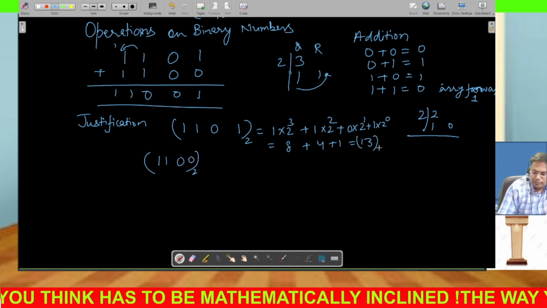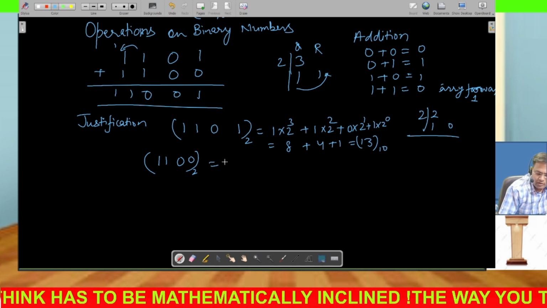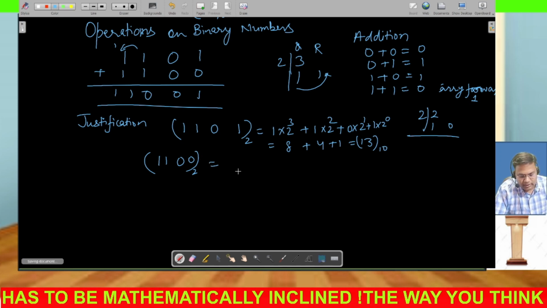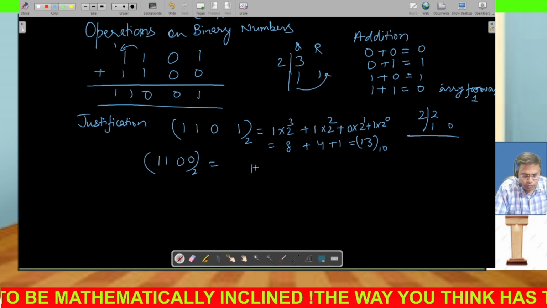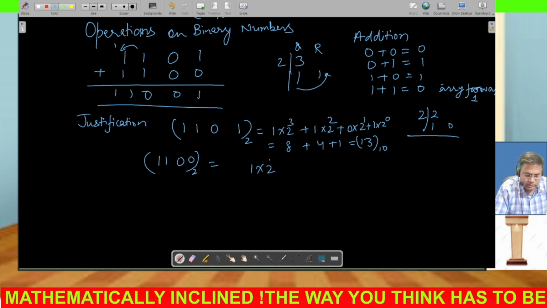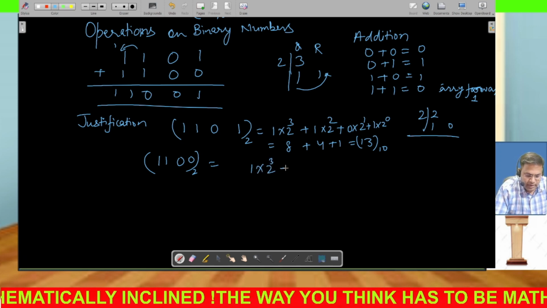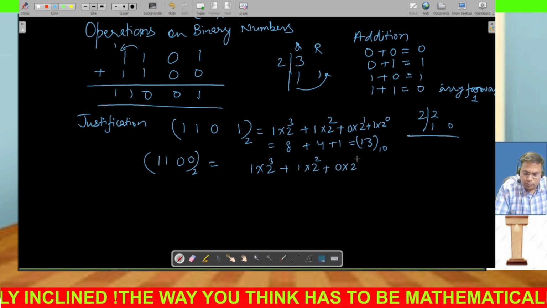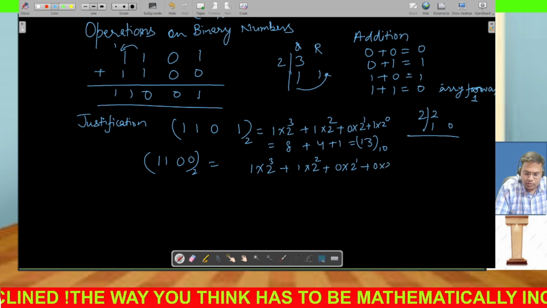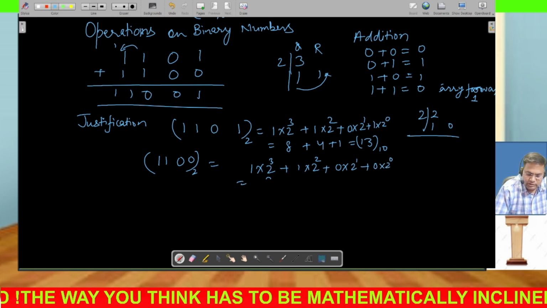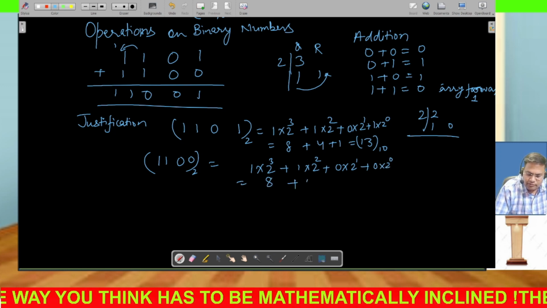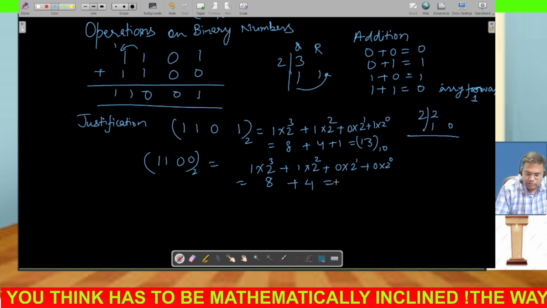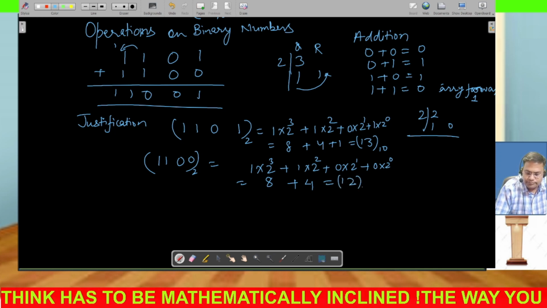Now in decimal form, this is base 10. Now we convert that, so you will get 1 times 2 exponent 3, plus 1 times 2 exponent 2, plus 0 times 2 exponent 1, plus 0 times 2 exponent 0. So this is 8 and this is going to be 4 and the rest is 0. So this is going to be 12.